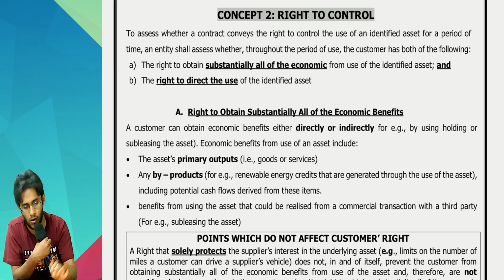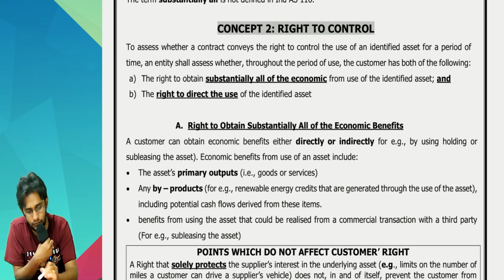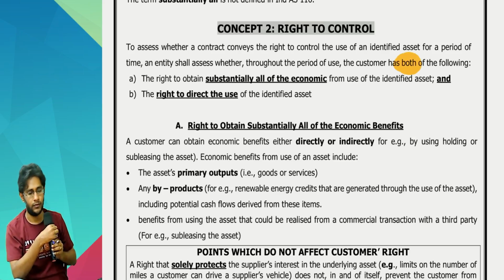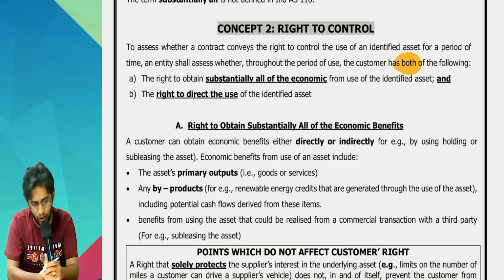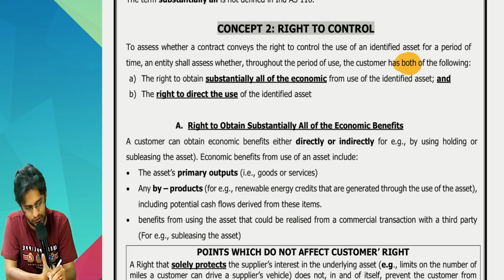Read, sir. To assess whether the contract conveys the right to control the use of an identified asset for a period of time, the entity shall assess whether throughout the period of use the customer has both the following. Both you have to satisfy. Number one, the right to obtain substantially all of the economic benefits, and a word is missing, sir, please add it.